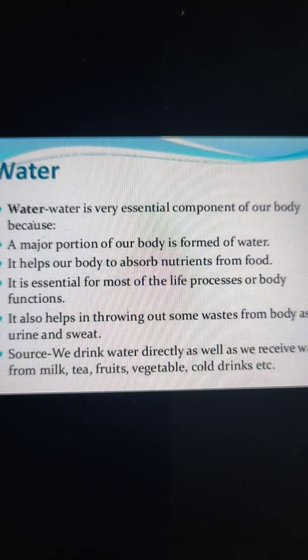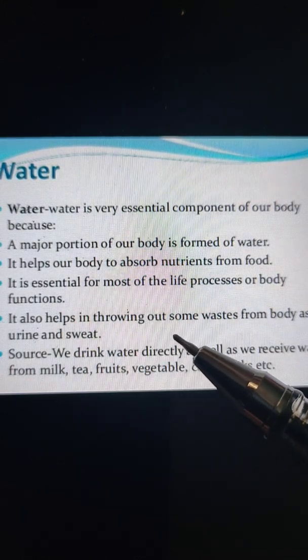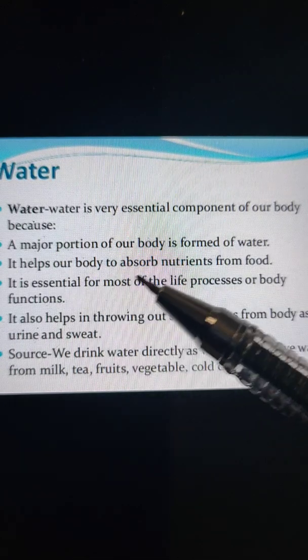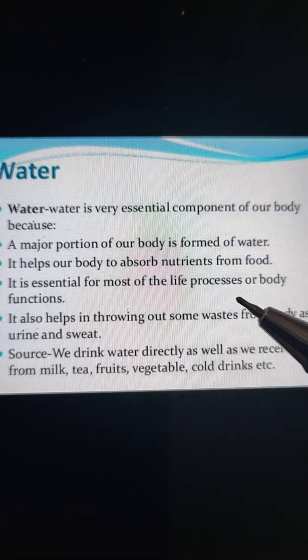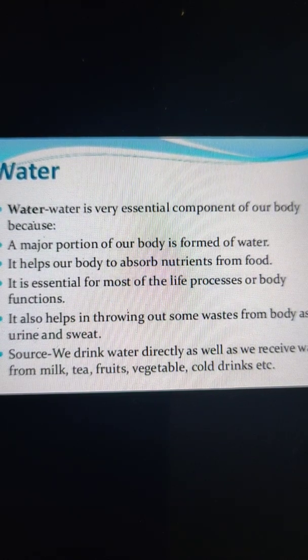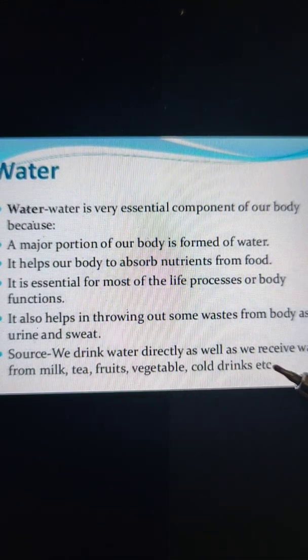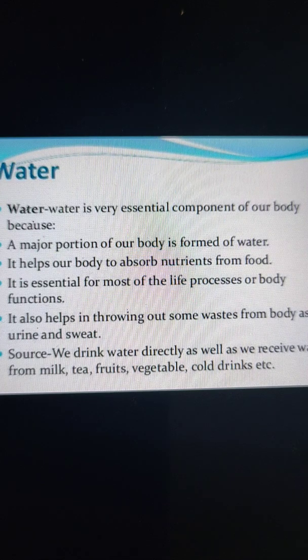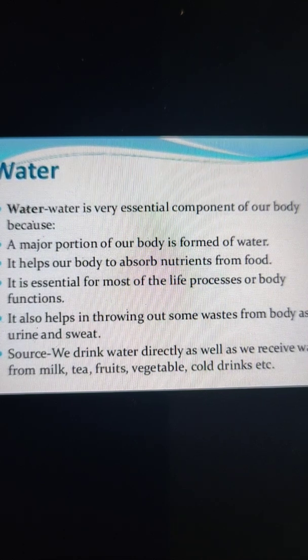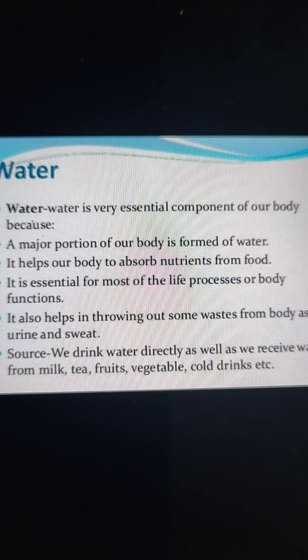Water helps in throwing out some waste from the body as urine and sweat, and it helps our body to absorb nutrients from the food. Water is a very essential component of the body. And the sources are, we drink water directly as well as receive water from milk, tea, fruits, vegetables, cold drinks, etc. We can drink it directly, and we also get it from milk, tea, fruits, vegetables, and cold drinks also.